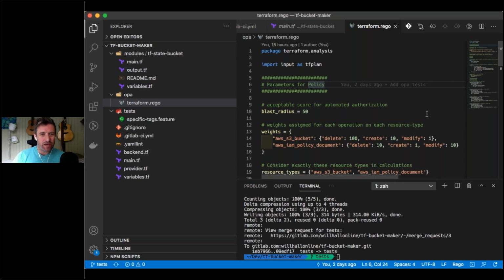Now, the interesting thing you then get to do is we can start to say, well, actually, we want our changes to be small enough that they don't have a large impact to what we're doing. So maybe a delete is going to be worth 20 and a create is 10. So you can delete and create something inside the blast radius, but you can't change 5 buckets all in the same commit. And you can't change 100 buckets all in the same commit. You have to make smaller commits, and therefore you're having policy around the size of the workloads that you're adding, not just the size of the items that you look through.